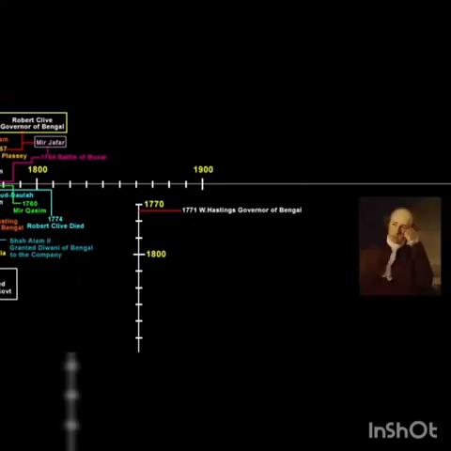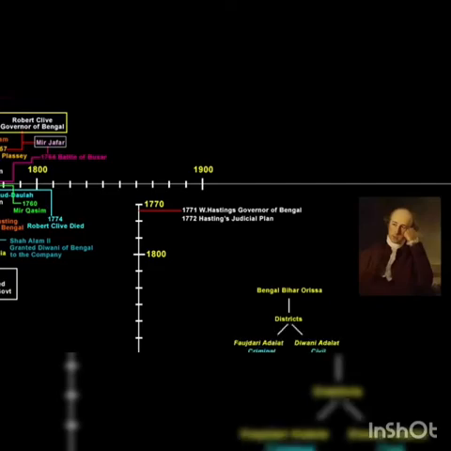Now, keeping that in mind, in 1772, Governor Warren Hastings formulated a new system of justice, which was also known as the Judicial Plan of 1772. So what happened was the area of Bengal, Bihar and Orissa was divided into several districts. Each district was to have two courts, a criminal court which was named as Faujdari Adalat and a civil court which was named as Diwani Adalat.